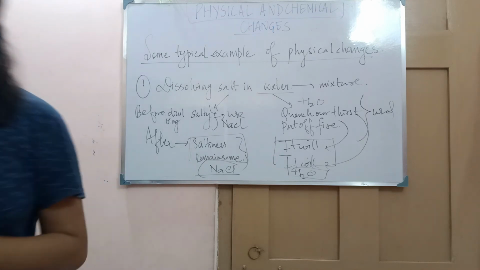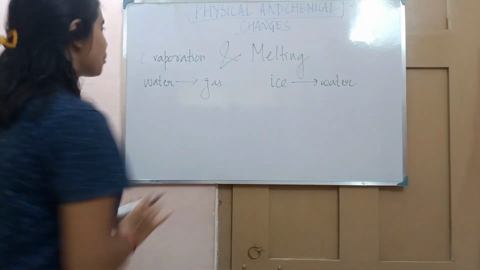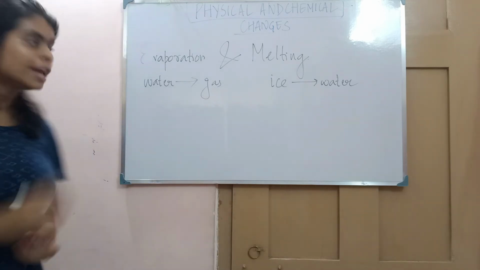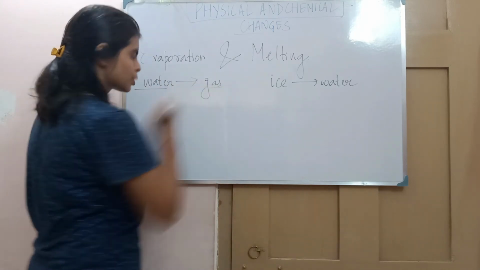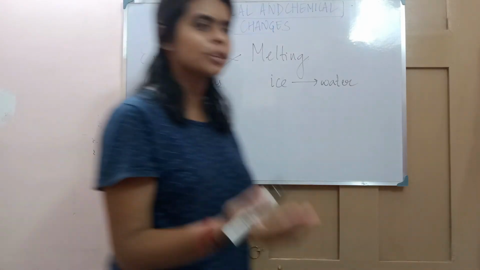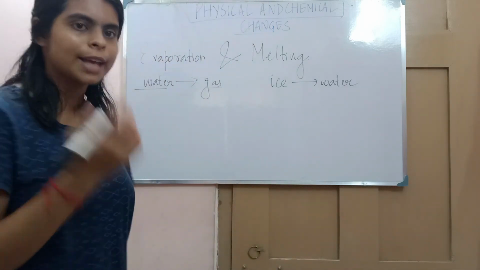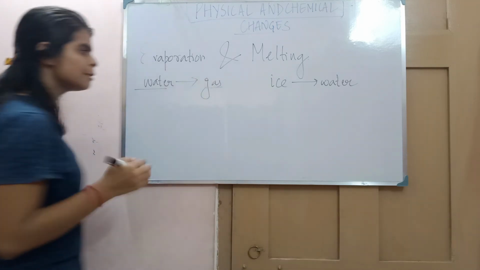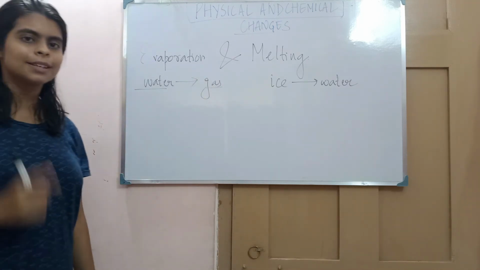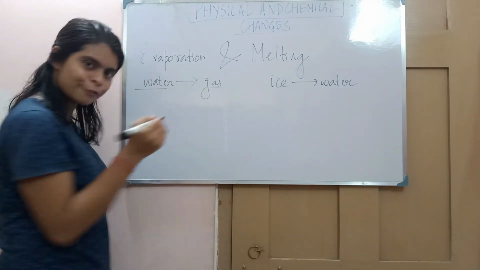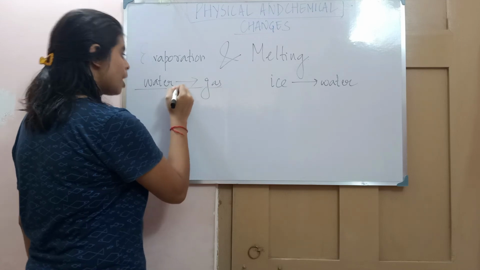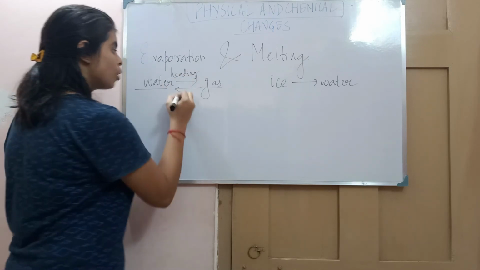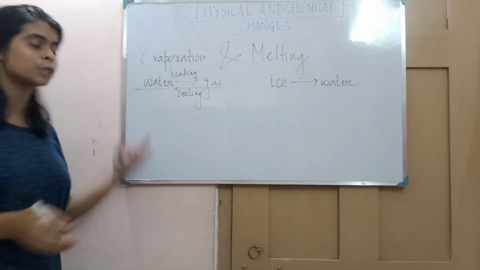Now comes to the other properties. Now comes to the evaporation and melting. Now tell me, in evaporation what happens, in melting what happens? In evaporation, water gets converted to gas. We know what is evaporation. Evaporation is a process of converting a liquid into vapor or a gas, right? Now tell me, if once you convert water into gas, is it not possible to get water from the gas? Yes, if we cool it. So we can get water from gas also. If on heating we can get gas, on cooling a gas we can get water.